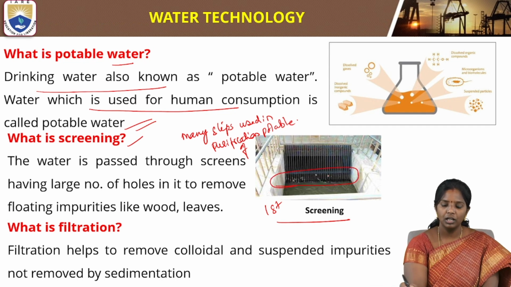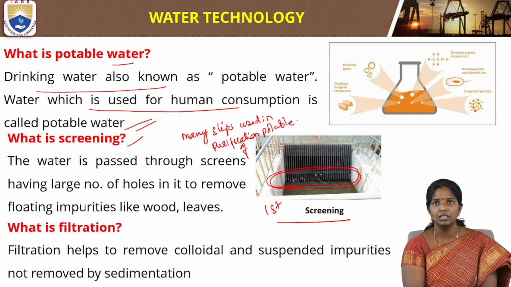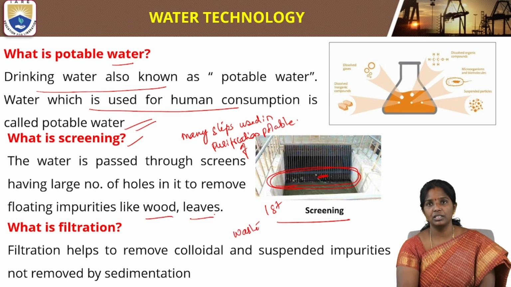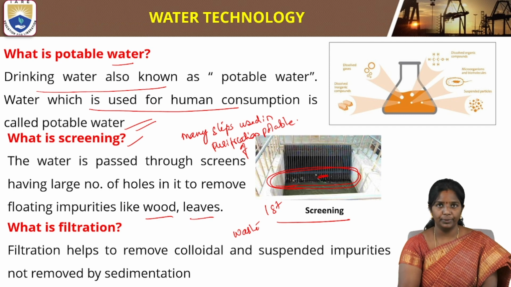If you see this, there is waste matter that is being stopped by this gate. In larger dams and river dams, we have these screening processes taking place, so that a large number of screens remove any waste matter like wood or leaves present in the water.